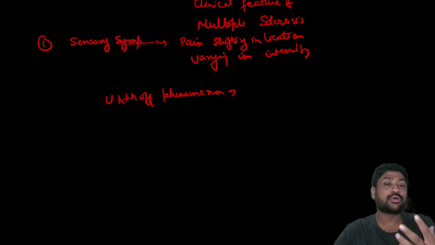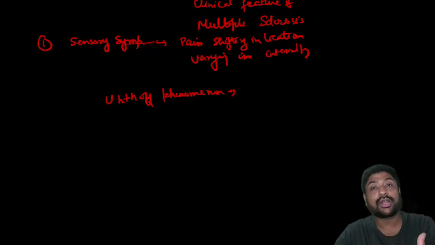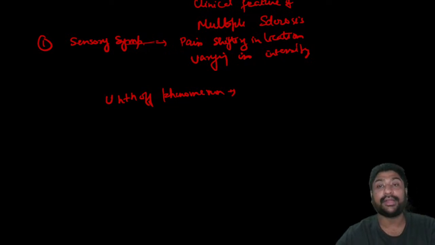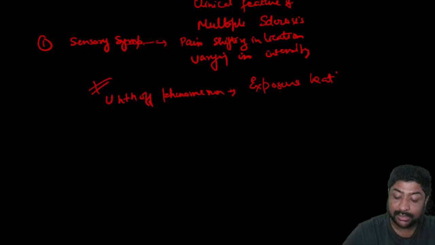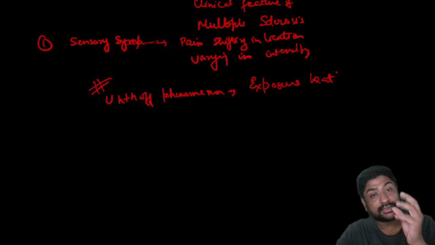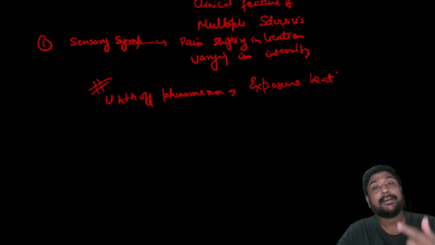For example, the patient has taken a hot shower or a sauna bath, or has gone for a run, and after that he is having all the symptoms. You will not read it anywhere, but only in multiple sclerosis, all the sensory symptoms are precipitated by exposure to heat.